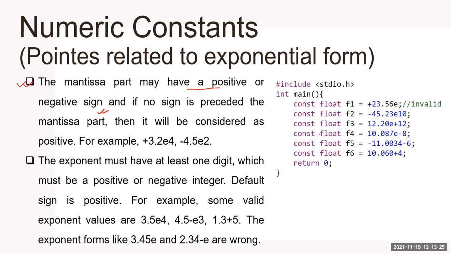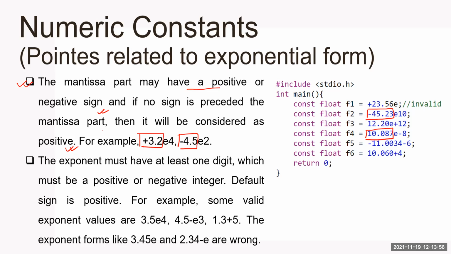In this example, the mantissa part is negative, and in a couple of earlier examples it was positive. If you do not put any sign, it will be considered positive. If you want to put a sign, that is also possible. We'll see that in the compiler. If no sign precedes the mantissa part, it will be considered positive, as I told. So you can see a positive mantissa and a negative mantissa.